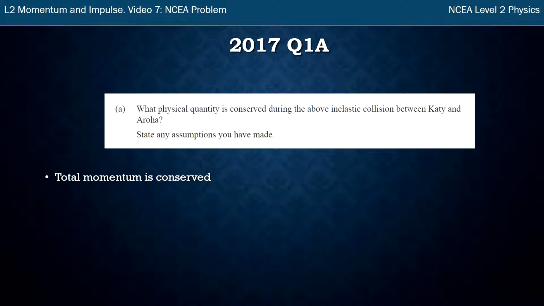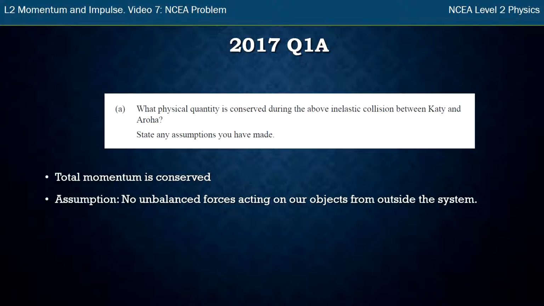So what assumptions have I made here? We can go back to video 6 if this doesn't make any sense. But effectively, total momentum is always conserved as long as there's no unbalanced forces acting from outside into our system. So a really concise way of saying that is just saying there are no unbalanced external forces. And if that's the case, then total momentum is definitely conserved within our system.